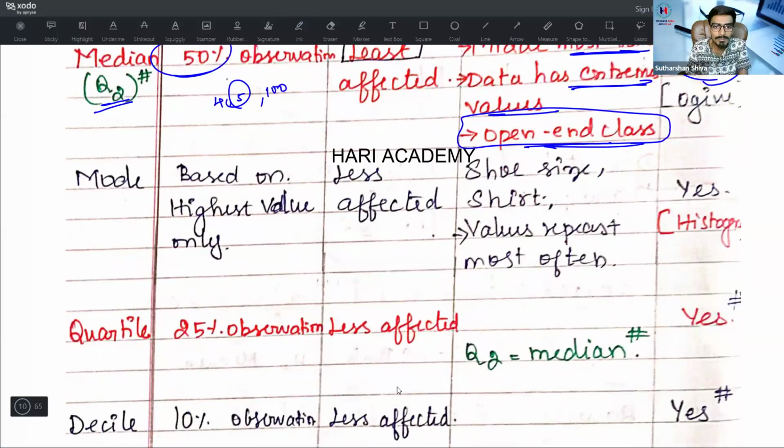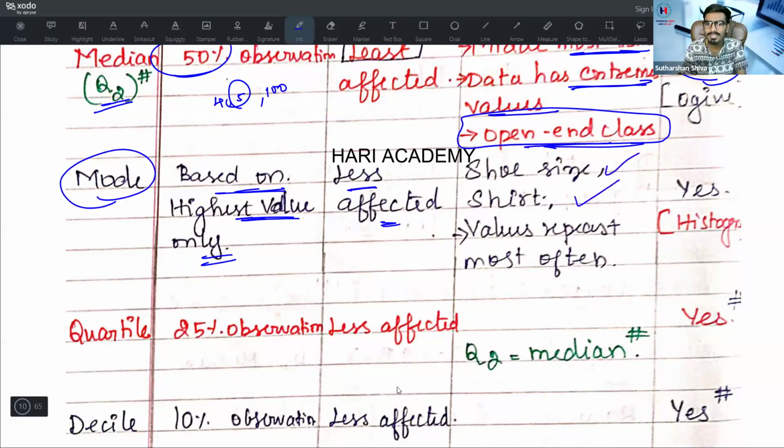Then mode. It is based on only the highest value. It will not cover all the data. It is based on the frequency repeated, and it is also less affected. It is based on shoe size, shirt size, values that are represented most often. What are the values which have repeated most often? We will choose that. Shoe size and shirt size are examples of mode. They may test you in a theory based question. Will there be any diagrammatic or graphical representation available for mode? The answer is yes. That is known as histogram. It is only histogram, it is not historiogram.